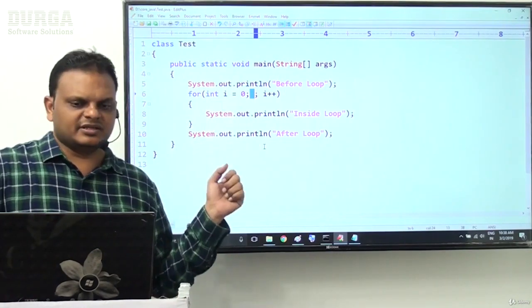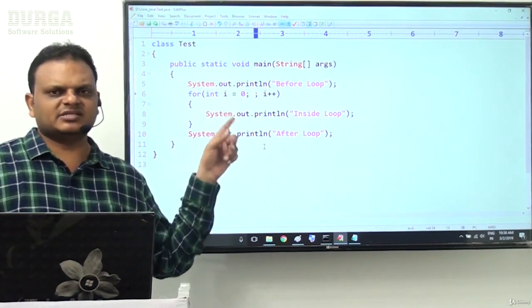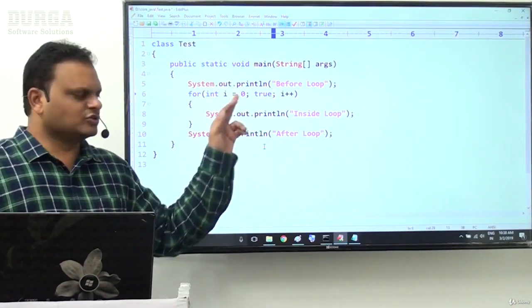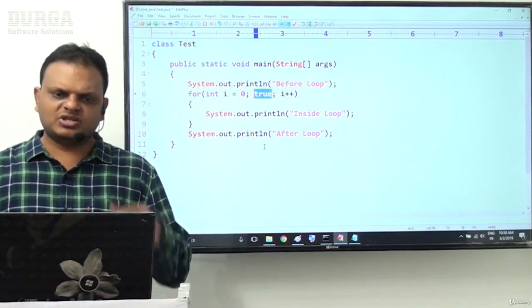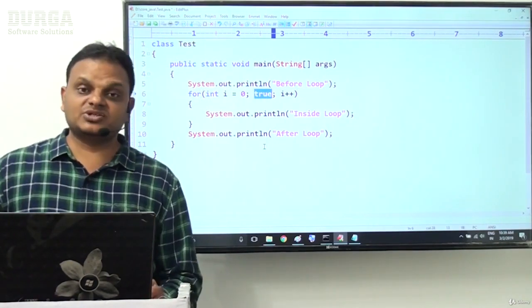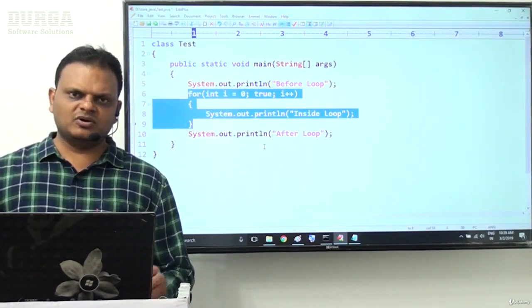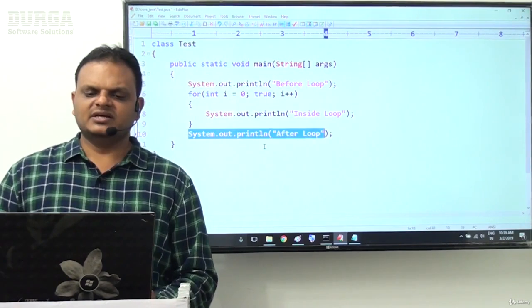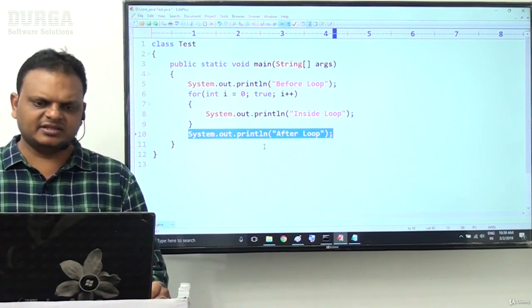Here also I am telling the same point. I have not provided anything as an expression. So whenever we have not provided anything as an expression, the for loop automatically takes the true value. When the for loop has taken true as the conditional expression, the compiler is able to evaluate this expression. It is a constant expression, true. So the compiler decides this loop is an infinite loop, and immediately the compiler decides this statement is an unreachable statement. So in this scenario, definitely the compiler will raise an error.